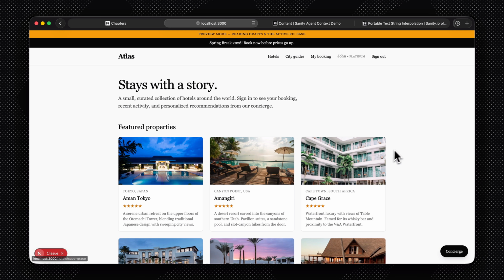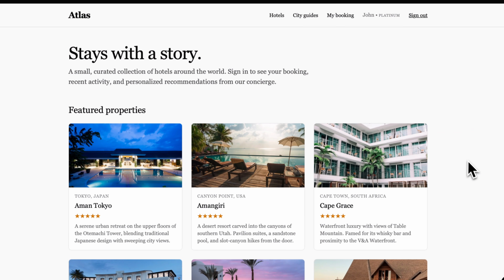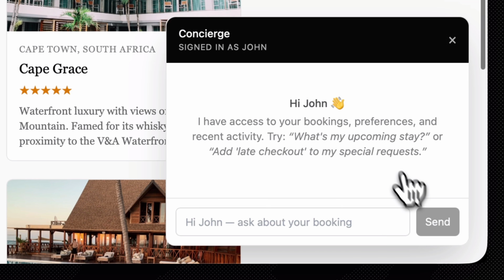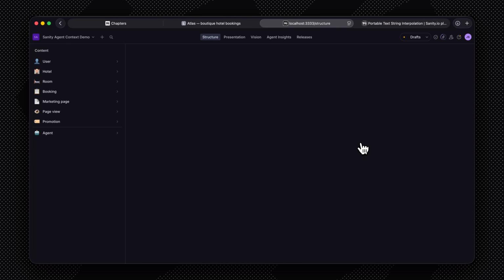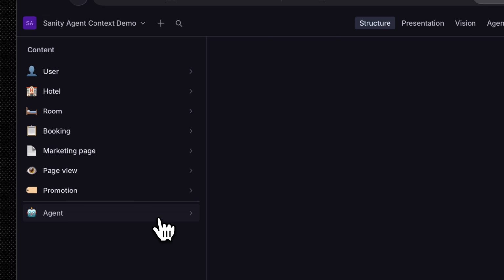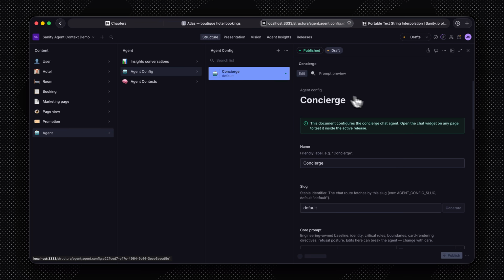We're going to be using this hotel booking site as an example where all of this content is stored within Sanity. And we also have an agent that feeds off of Sanity using Sanity Context, which has an MCP server. So we're switching over to Sanity Studio, where we're going to look at the first pattern, breaking up the system prompt. This is where I update the rest of my site, and we have now moved our system prompt into this agent config document.